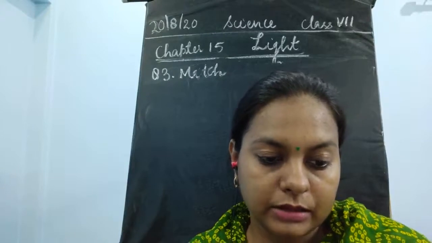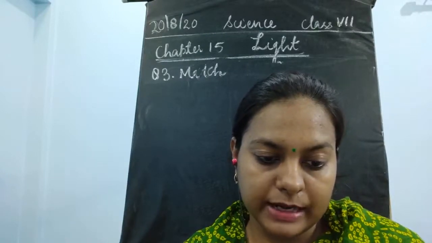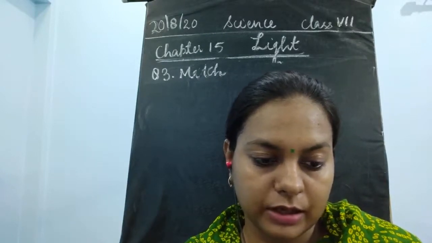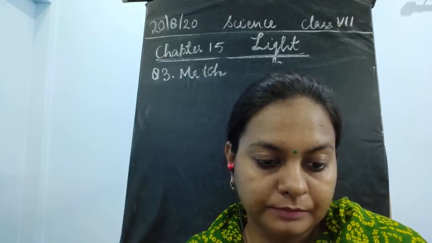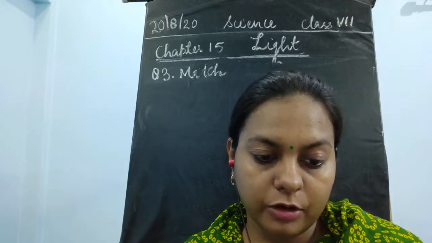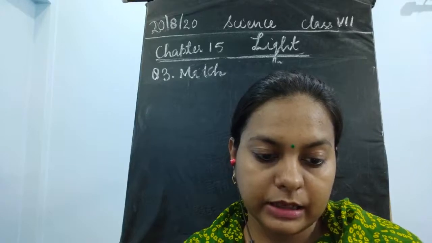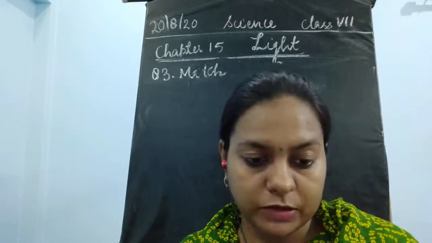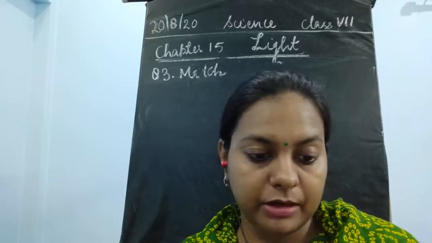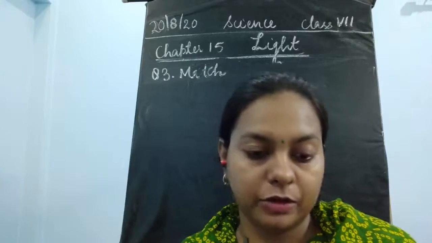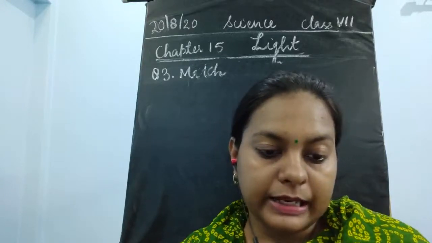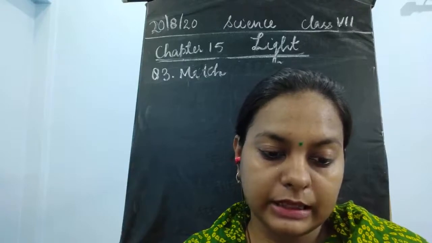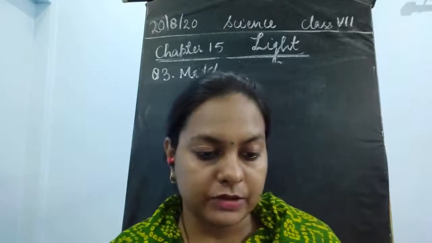No. The third is used by dentists to see an enlarged image. It is also a wrong answer. The fourth option is the image is always erect, inverted and magnified. No, if we have a plane mirror, we cannot obtain the inverted image. Then next is the image is erect and of the same size as that of an object. So this is the right answer.